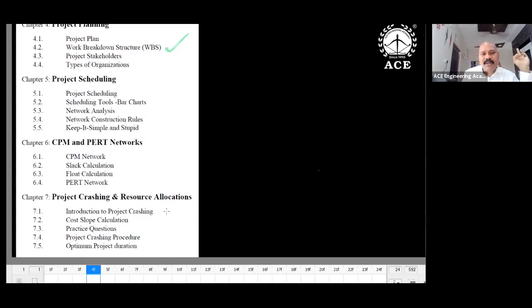So my suggestion is scheduling, CPM and PERT, and crashing. These 3 headings, chapter 5, chapter 6, and chapter 7, are interesting and network-oriented, maybe bar charts, some mathematics and some concepts. So interesting. You need to spend 1 to 2 hours, or maybe 2 hours on these 3 topics. As I mentioned already, the first chapter, introduction, maybe 1 hour; break-even and project feasibility again 1 to 2 hours, and this one is 1 hour. To complete the subject, 10 to 12 hours are required. Right now you don't have time, so at least go through the outline.